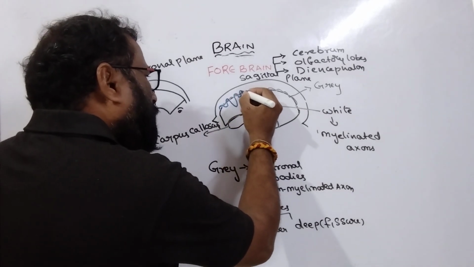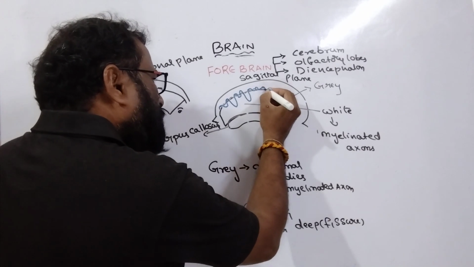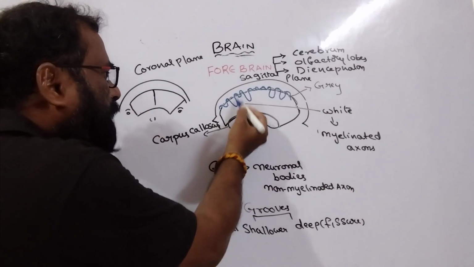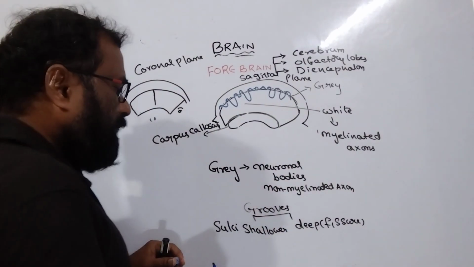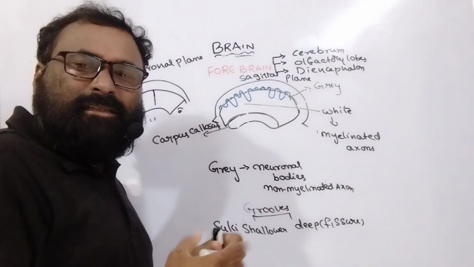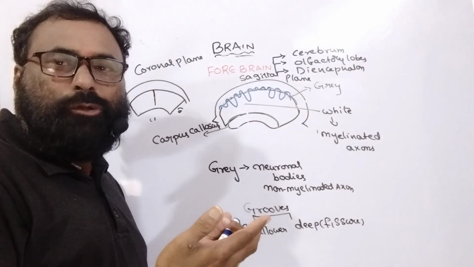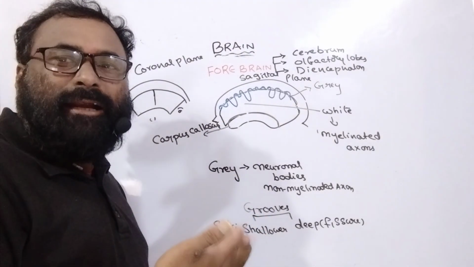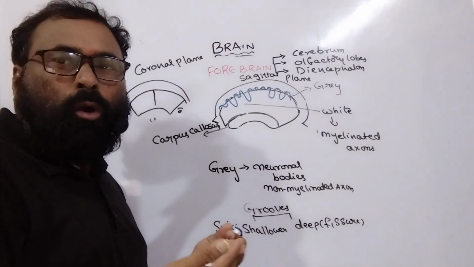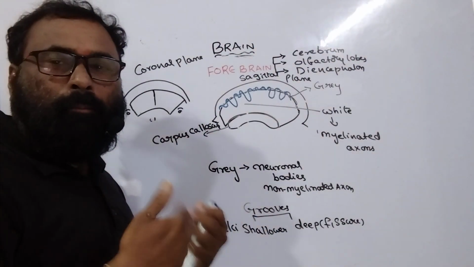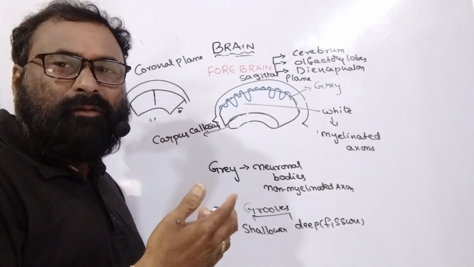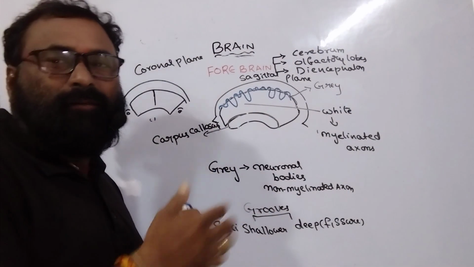Some foldings are shallower, some deeper. Deeper is the fissure; sulci are the shallower. More convolutions and foldings exhibit more intelligence. A human being has more grooves and more convolutions, and that person is said to be highly intelligent. The intelligence of a living organism depends upon the foldings of the brain.